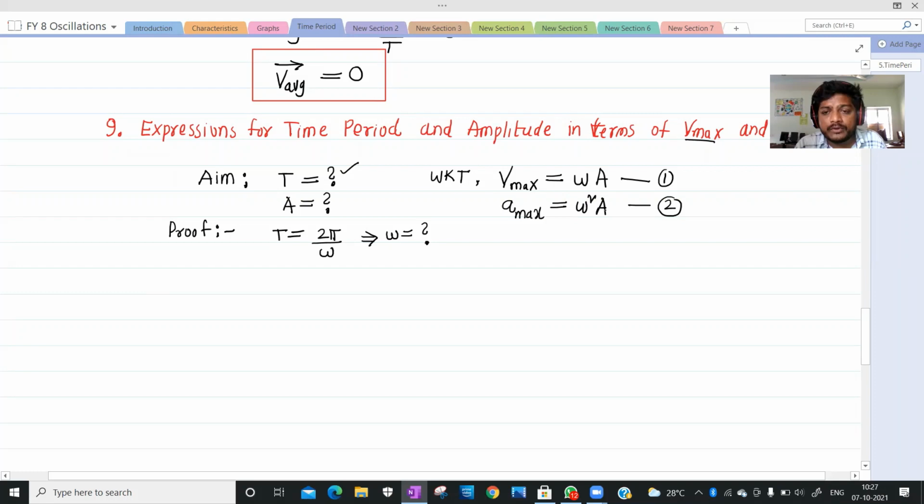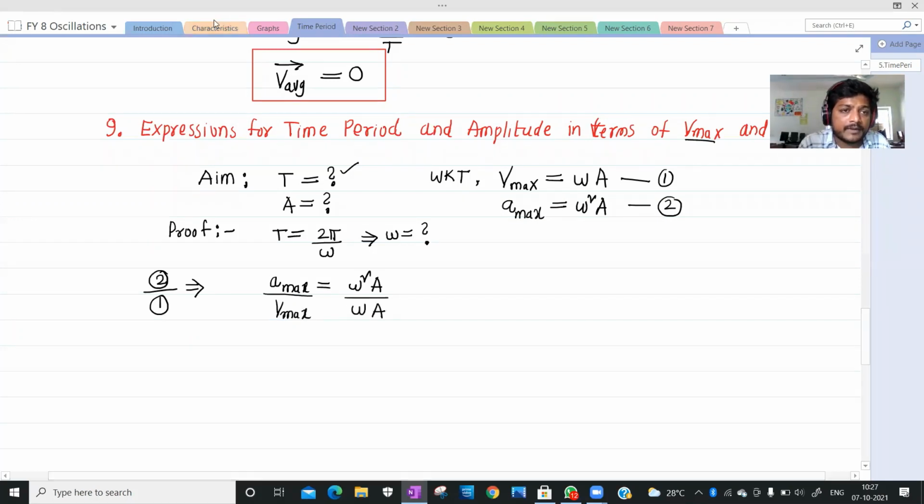This is equation 2. If I do equation 2 by equation 1, what happens? Equation 2 is A maximum equals omega square A. Equation 1, V maximum equals omega A. Any cancellation?